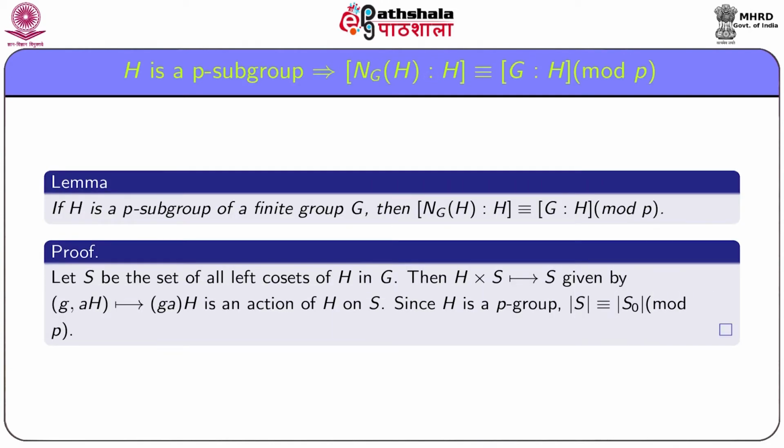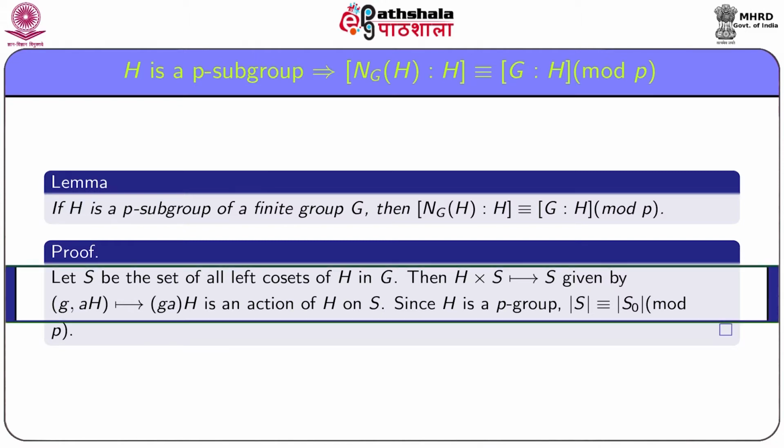In our second result on group action, we prove that if H is a p-subgroup of a finite group G, then the index of H in N(H) is congruent to the index of H in G modulo p.